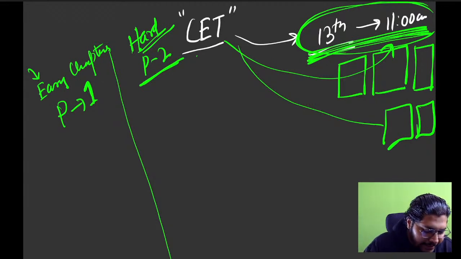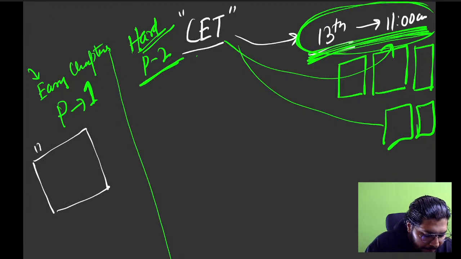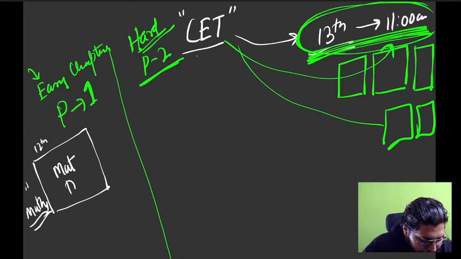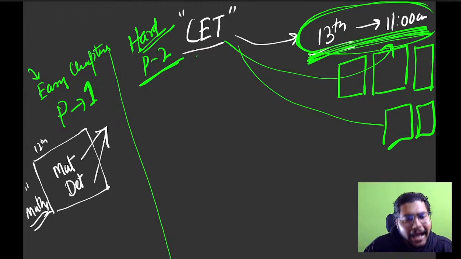Okay. Now, let's say if you want to start with the easy ones, then the best thing for you to start with is 12th topics. Let's say I'm talking about maths. I'll just take today maths as a reference. So I'll start with easy topics, matrices, determinants. Okay. These are high weightage chapters of class 12th and easy, not very difficult. Okay. So very, very, very important. If you're targeting with easy chapters, go with this.